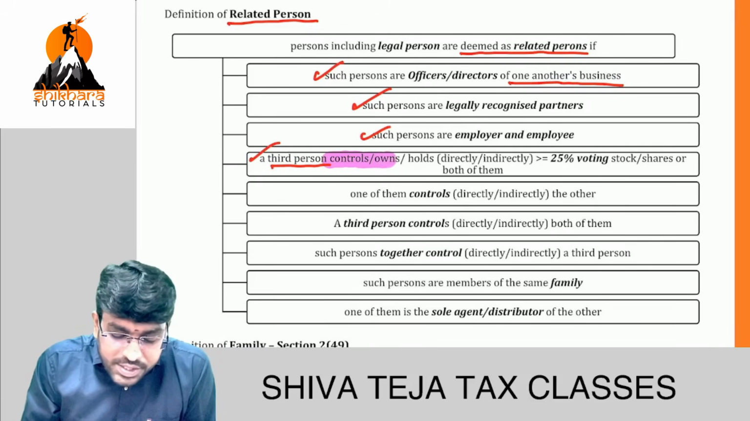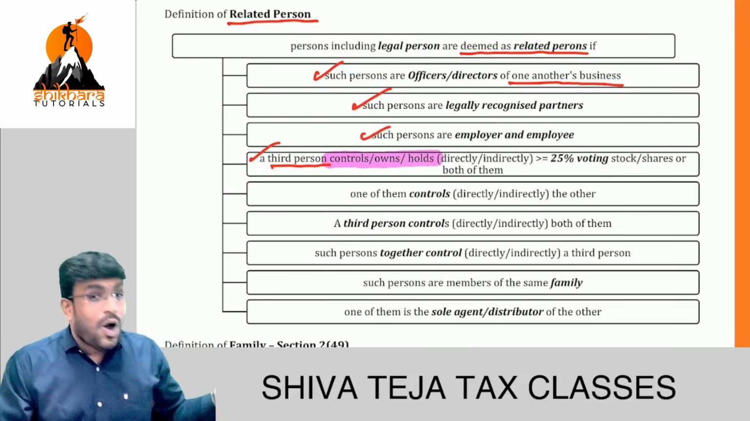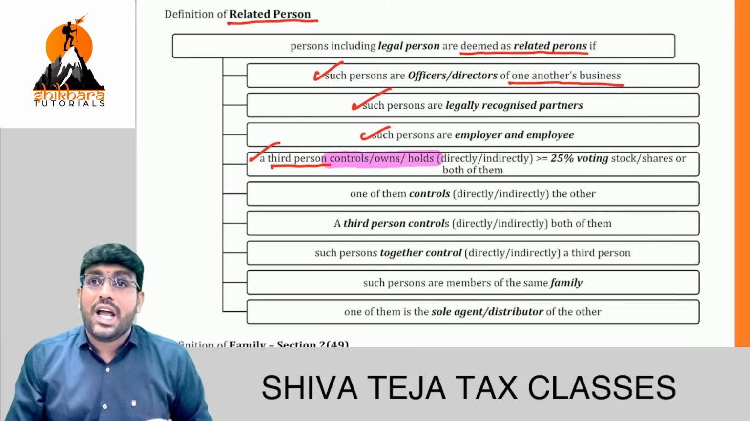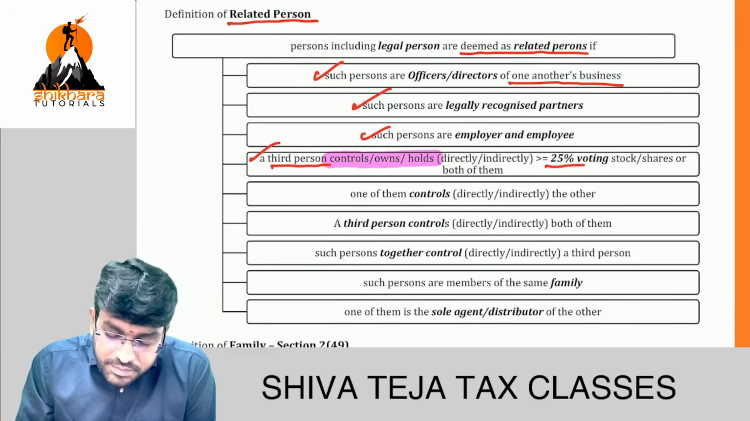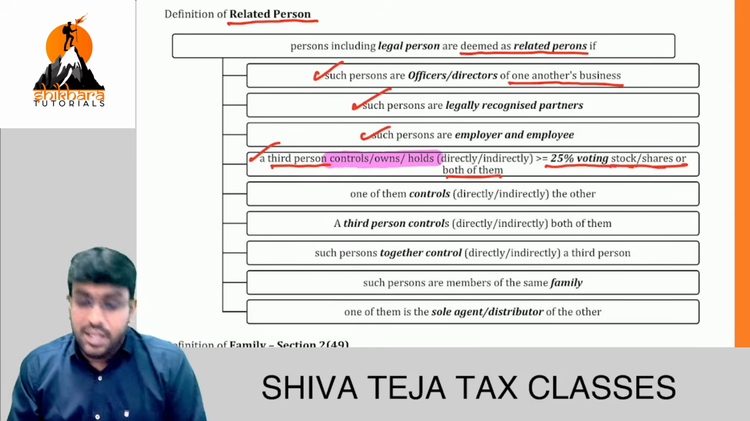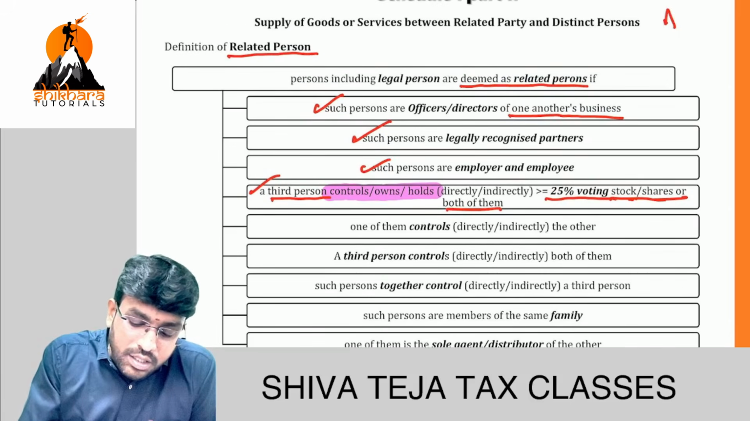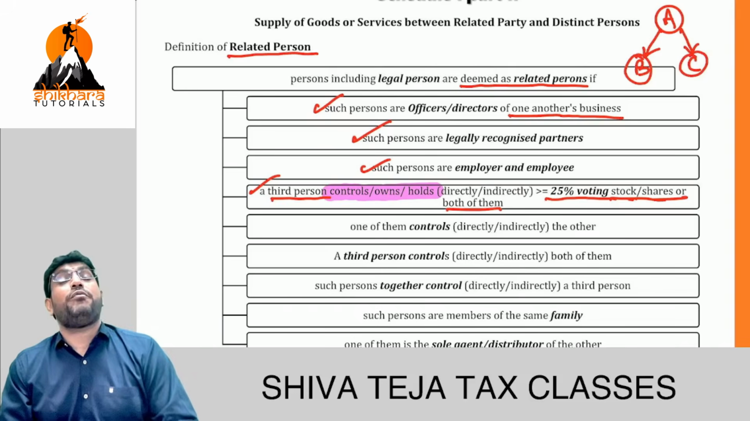Controls, owns, or holds. Either controlling, or owns, or holds, directly or indirectly. Greater or equal to what percent? Of voting stock or shares or both of them. Getting clarity? That means A is controlling B and also controlling C and having a share of more than that.